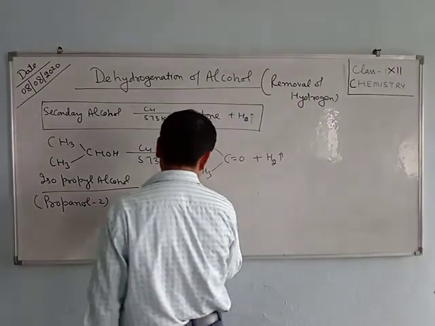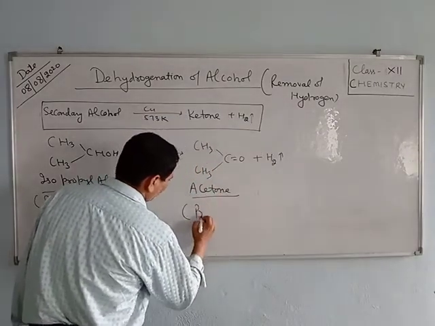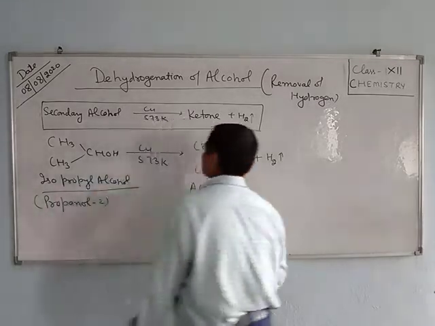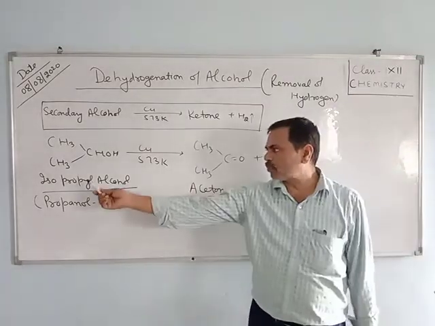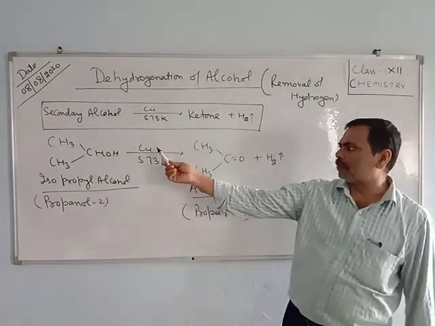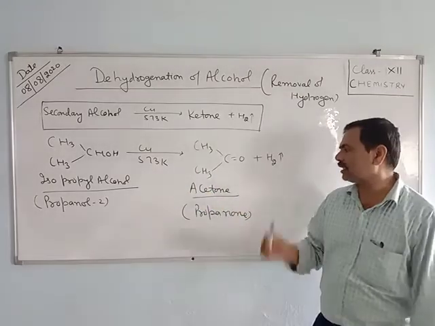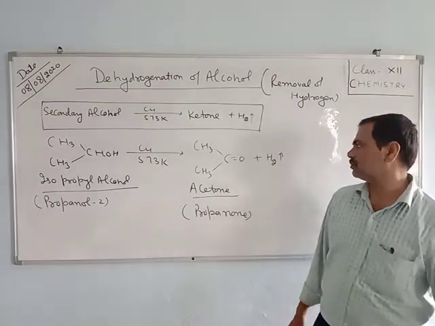The name of this compound is acetone. IUPAC name is propanone. It is a case of secondary alcohol. Acetone is the first member of the ketone homologous series.